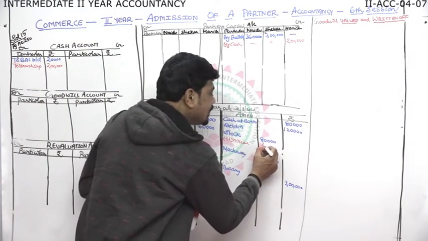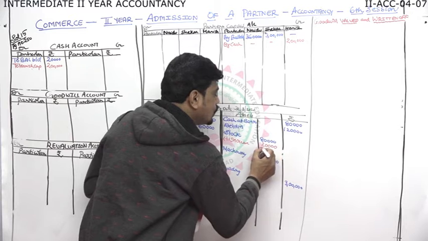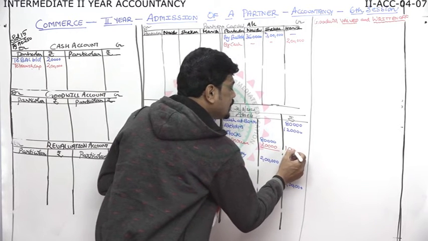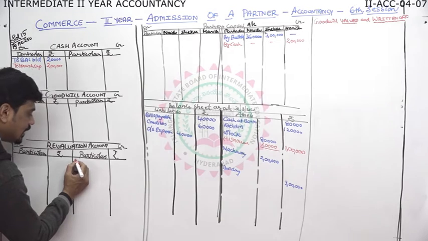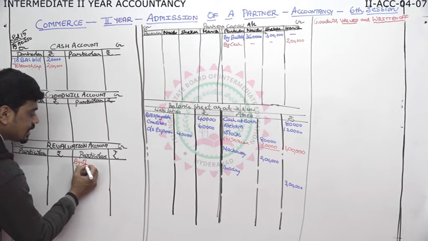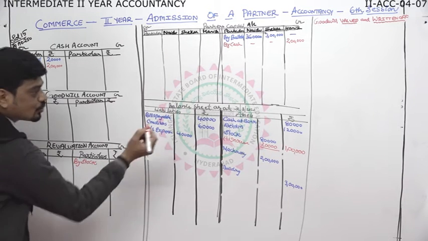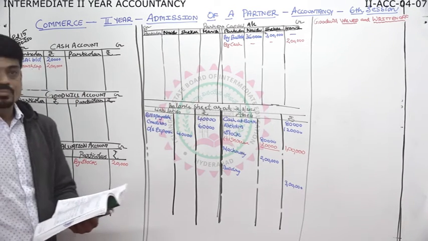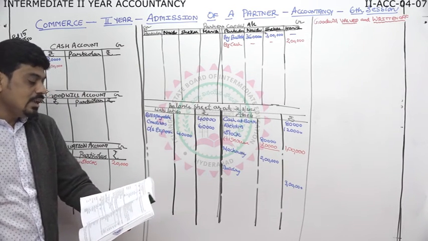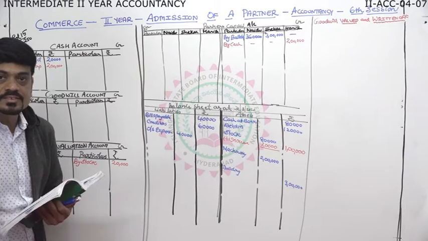It is increased by 20,000. So the stock value today is 1 lakh. This is an appreciation, so revaluation, credit side, by stock 20,000. Then machine is depreciated by 26,000.